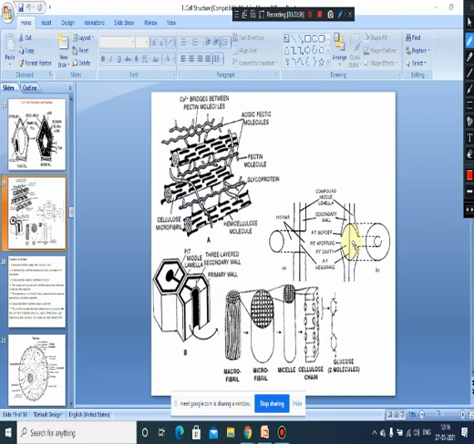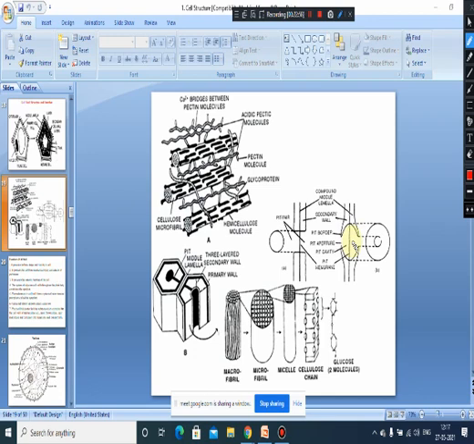So that is what plasmodesmata. What is plasmodesmata? Plasmodesmata is a plural term. Plasmodesma is a singular term. These are fine protoplasmic channels that connect the protoplasm of the adjacent plant cells with the adjacent plant cells.